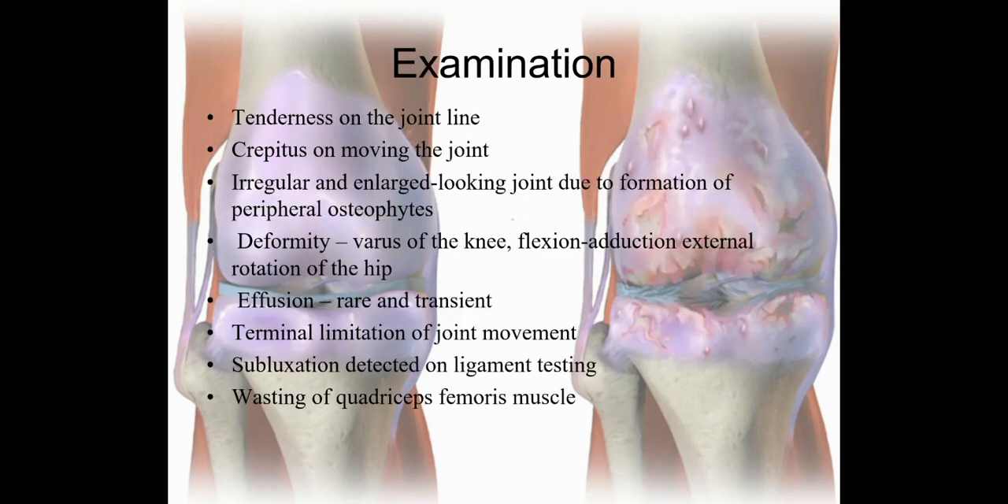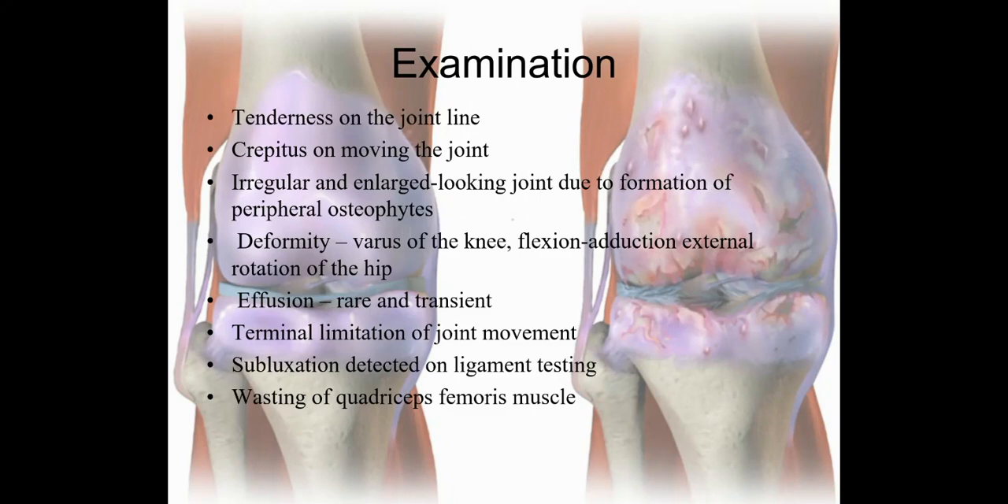Examination: when we are examining the patient with OA, there are certain features which will be more prominent. The first one is the tenderness on the joint line. On the knee joint line, the patients who are having OA of the knee will have tenderness over the joint line. Crepitus on moving the joint: when we ask the patient to do flexion and extension movement of the knee joint, crepitus will be heard.